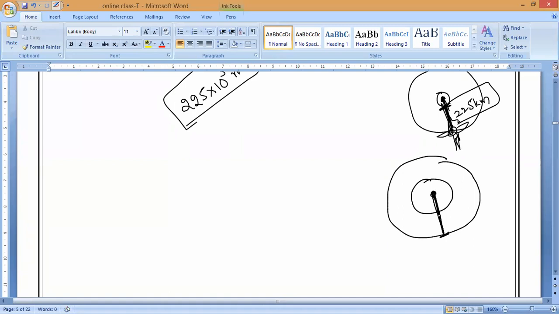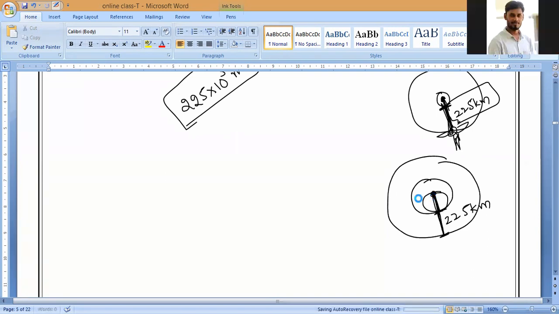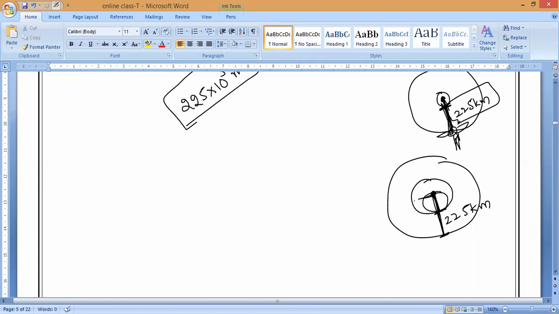From here to here, they have given 225 kilometers. Then what is the remaining part? It is the radius of the earth. This is only called the radius of the earth. If you add both, can I get the orbital radius? Yes.